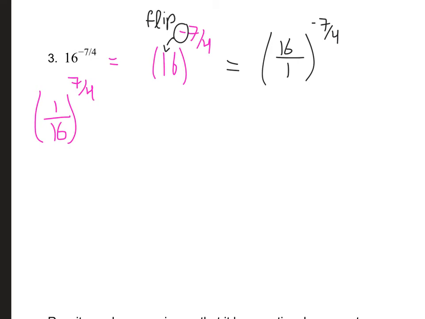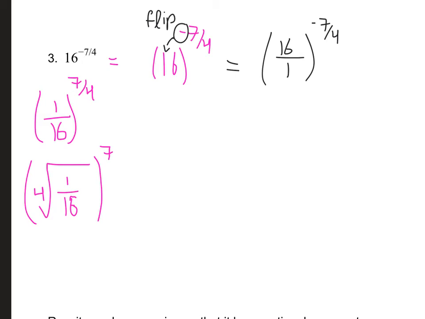Right, so again, I've got exponent over root. So I'm going to write the root first. So let's write it. I have 1 over 16 to the fourth root. And then I've got to raise it to 7 afterwards. Now, this is going to be a little bit more work, but again, just take it step by step, guys.